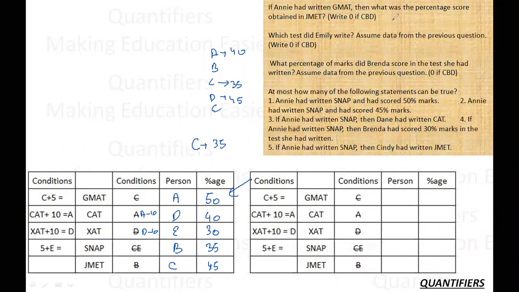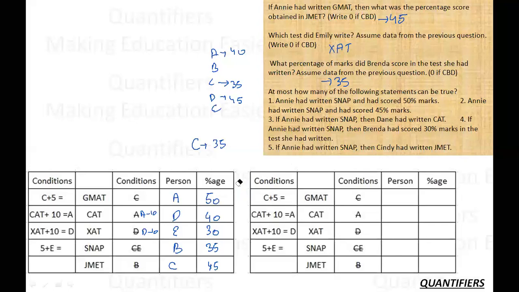So if A is 50, then what was the percentage score of JMET? It was 45. What test did Emily write? Emily wrote Zach. And what percentage of marks did Brenda score in the test? Brenda has scored 35. These are the three possibilities with this case. So this completes my first three questions in a go.